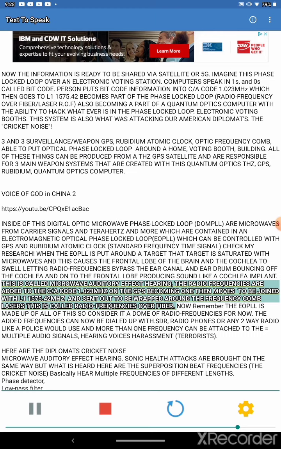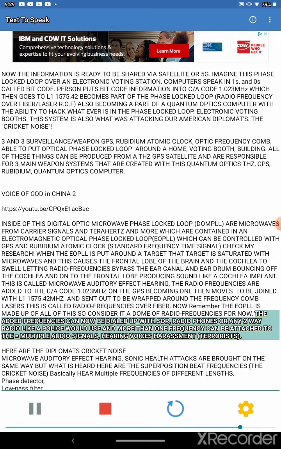The radio frequencies are added to the CA code 1.023 MHz on the GPS, becoming one, then moves to be joined with L1 1575.42 MHz and sent out to be wrapped around the frequency comb lasers. This is called radio frequencies over fiber. Now remember, the EOPLL is made up of all of this, so consider it a dome of radio frequencies for now.